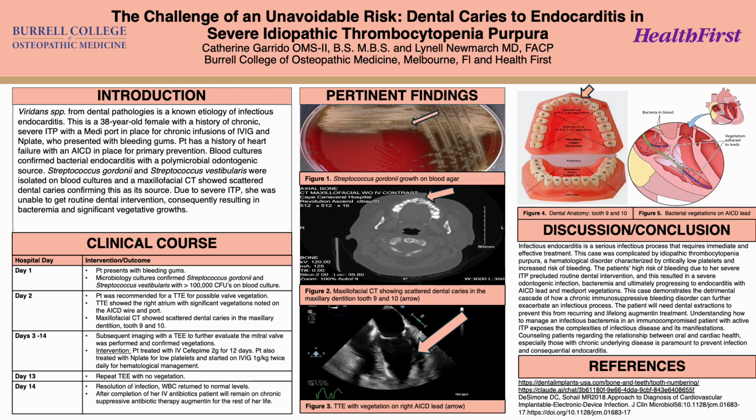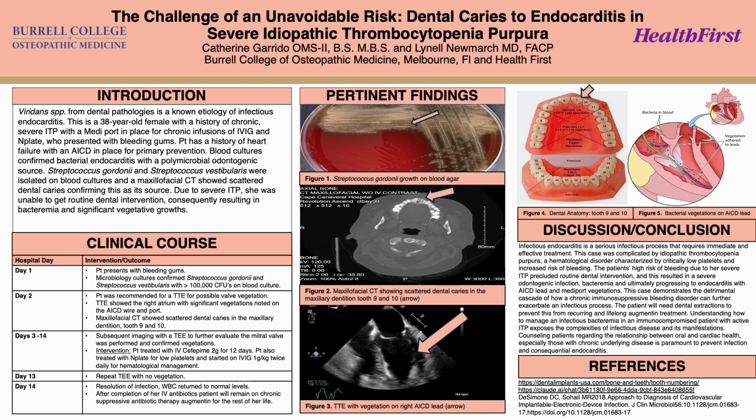On day 13, there was a repeat TEE that showed no vegetation. On day 14, the infection resolved, with white blood cells returning to normal levels, and after completion of her IV antibiotics, the patient will remain on chronic suppressive antibiotic therapy with Augmentin for the rest of her life. Of note, a repeat TTE was performed as a follow-up on October 2nd, which was normal without vegetative growth.